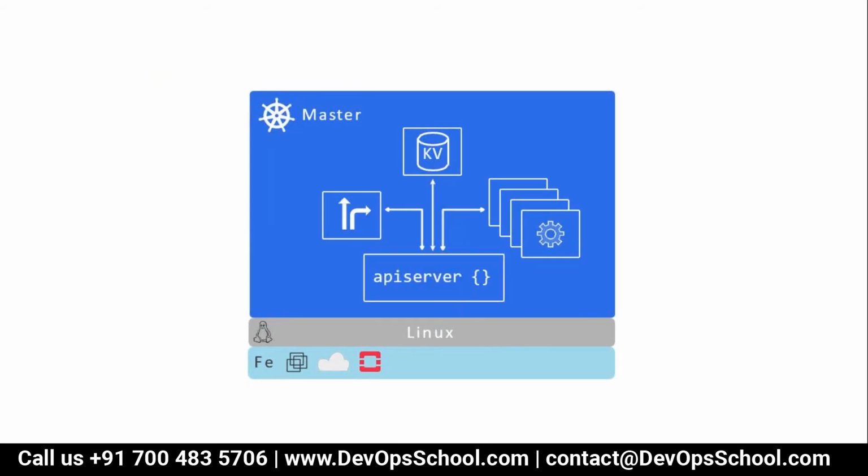So let's focus on the master server, the master node, which manages your worker nodes, which manages your cluster, who is in charge of your cluster. Let's understand they have four major components. And the first component is the API server.